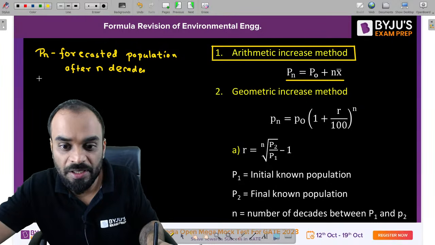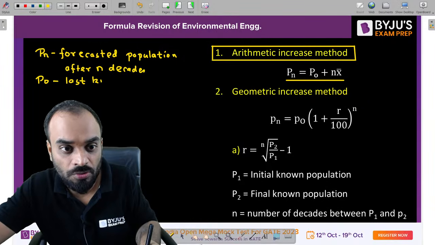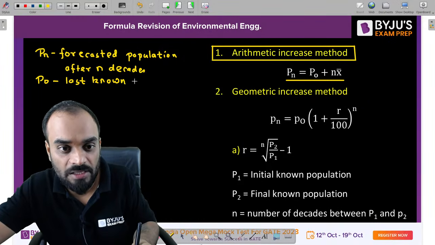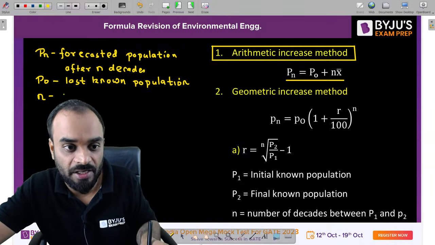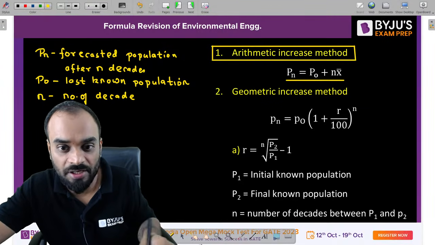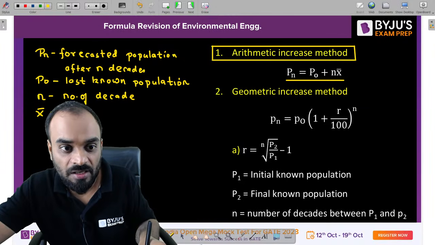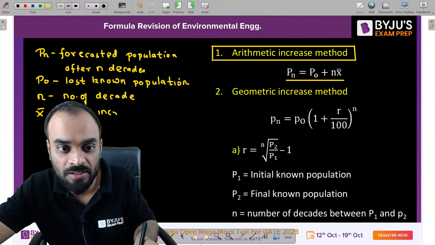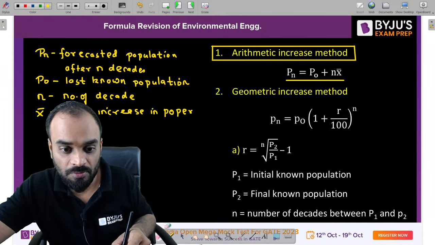Clear? What is P naught? The last known population data. What is N? N is the number of decades. What is X bar? X bar is the average increase in population per decade.